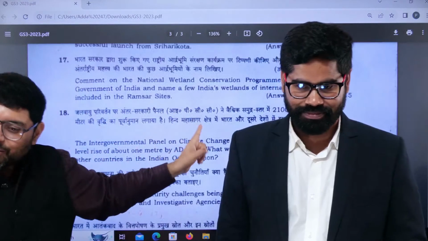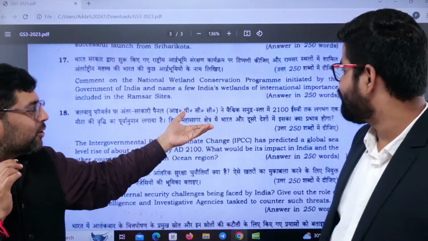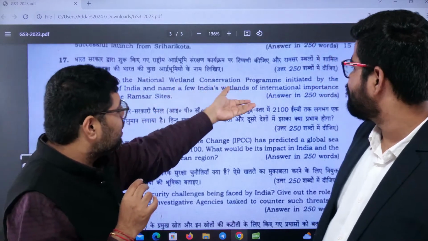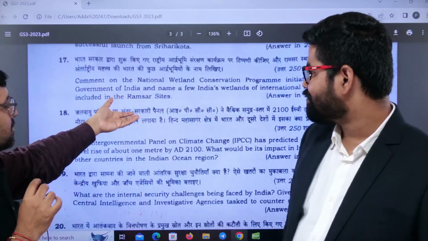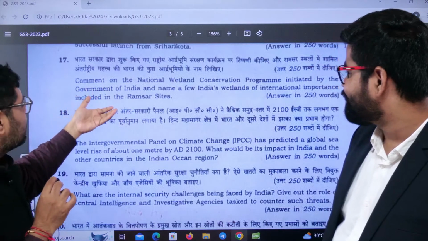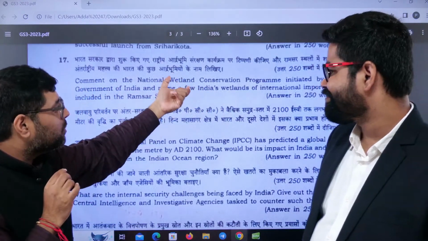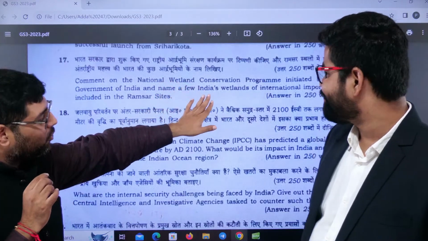But here they want you to write. So although you may have 1 or 2 examples, you have to write more also. Name a few of India's wetlands of international importance included in the Ramsar site. So ultimately you have to talk about that also, as well as about the program. Clear? So those who know the program features can get good marks.